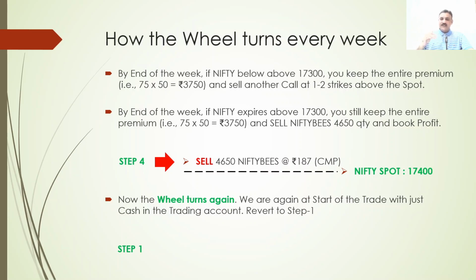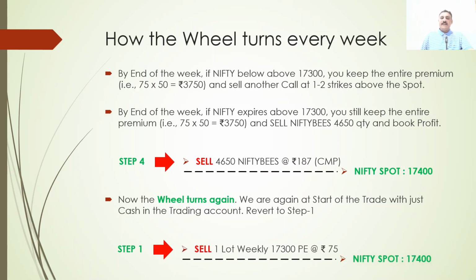Now with the cash, you are going to sell a lower put again, okay? Revert to step 1. So right now the Nifty spot is at 17,400. You go and sell one lot weekly 17,300 PE for 75, means you are going back to step 1, right? This figure I am giving for the example purposes. The strike may be different. I am talking about the Nifty spot of 17,400, but it may not be at 17,400, it can be at 17,500 also. That time you can sell a 17,400, okay?